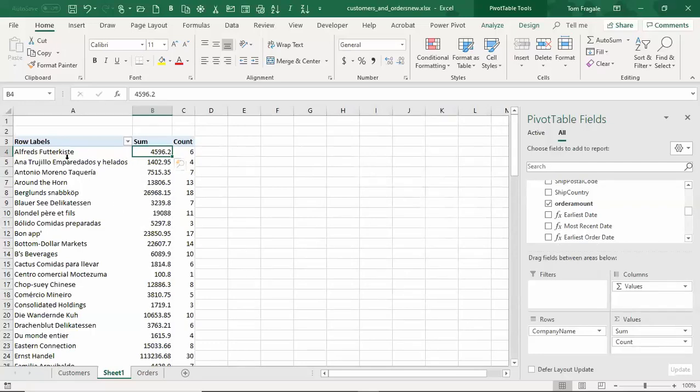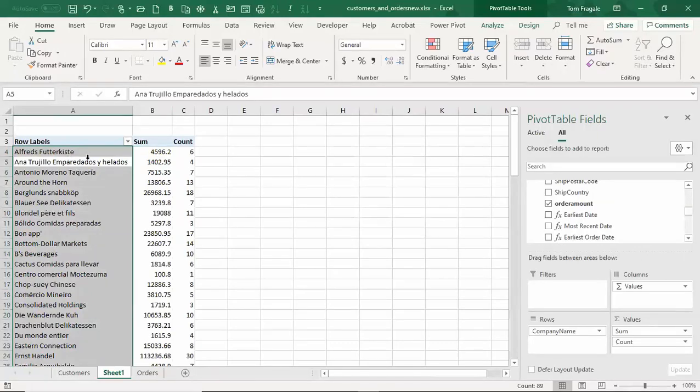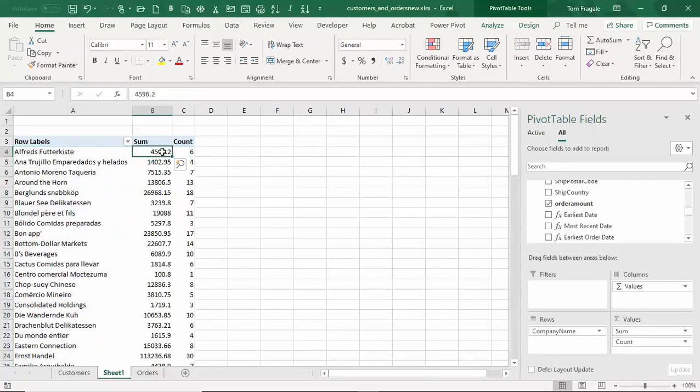So think about it. This field came from the customer sheet. These two fields came from the orders sheet. Now, like I said, the PowerPivot has elements of a normal pivot table. So let's add something that's called a slicer.